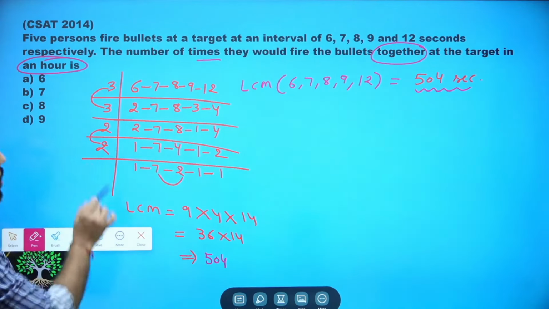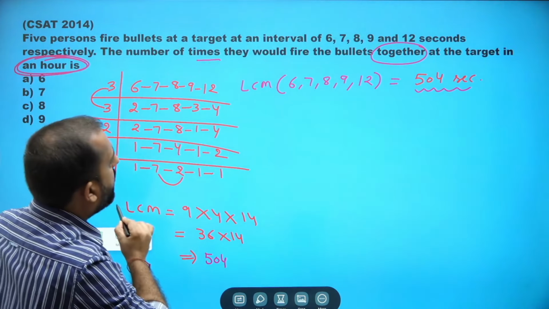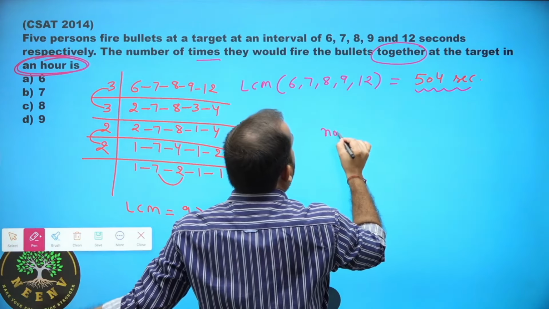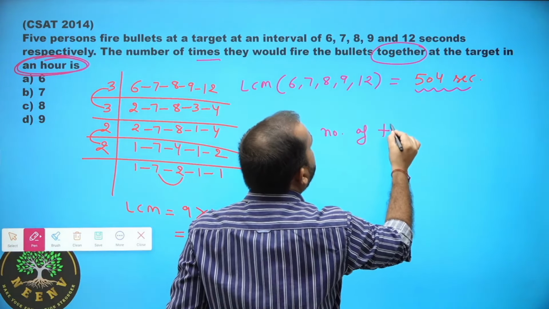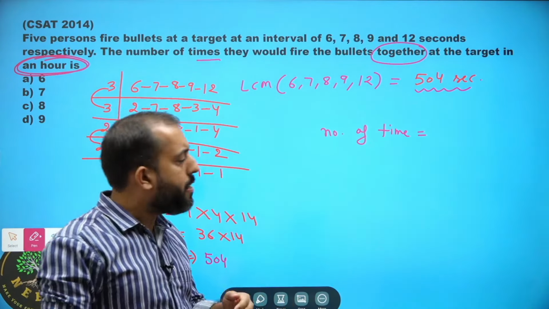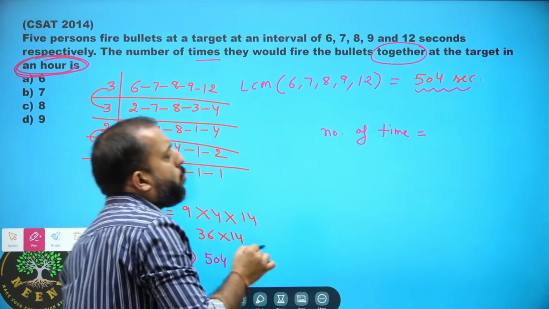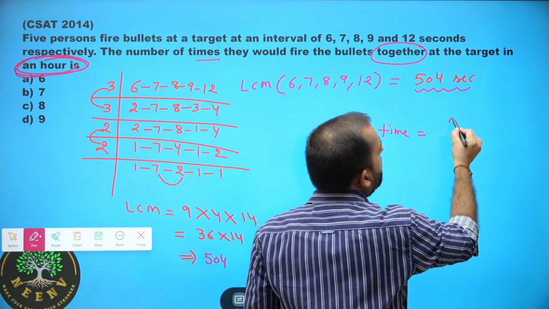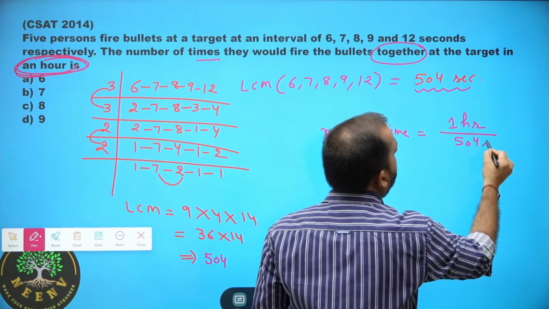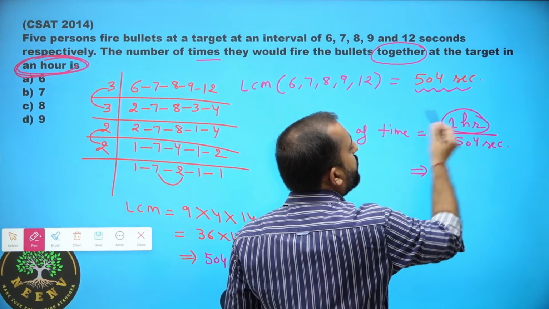We want to find out total strikes in an hour. The number of times they will fire together. For this, 1 hour is given, so I need to convert this 1 hour into seconds.